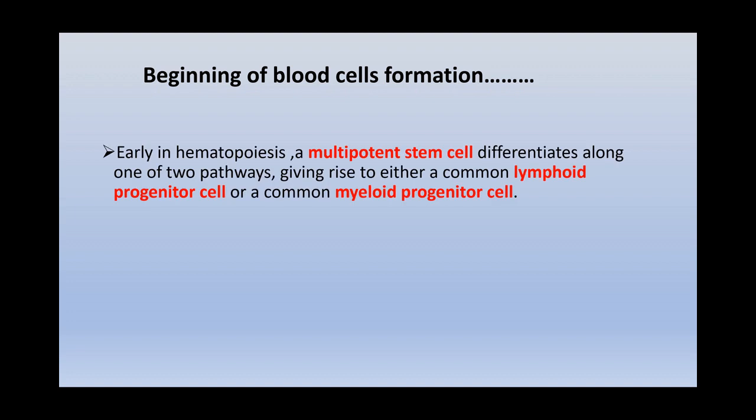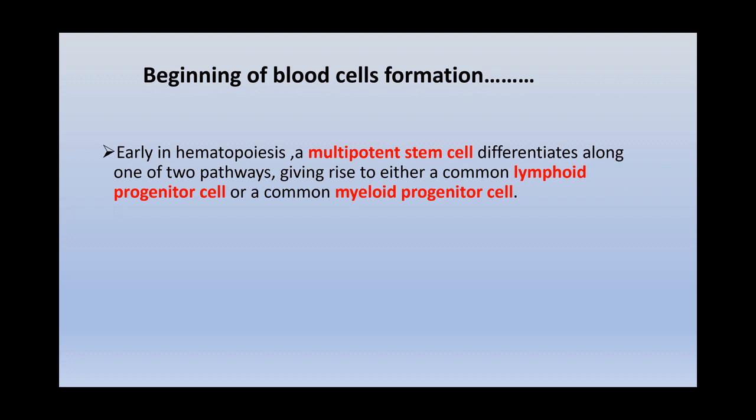Now let us begin with how blood cell formation takes place. In early hematopoiesis, we have multipotent stem cells. Stem cells have the capacity to form any cell, but we are now focusing on HSC, that is hematopoietic stem cells. The cell is multipotent because it has the ability to differentiate into various granulocytes and agranulocytes. At the starting level, these multipotent stem cells differentiate along two pathways, giving rise to common lymphoid progenitor cells on one side and myeloid progenitor cells on the other.